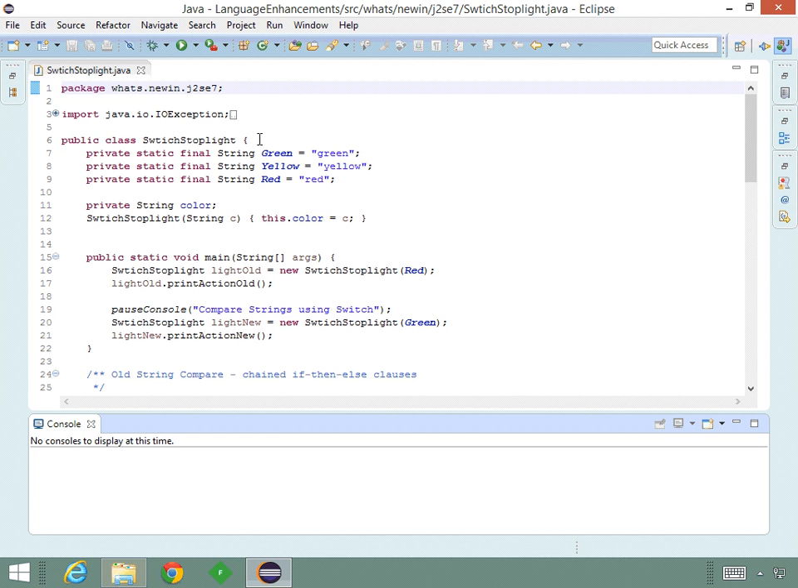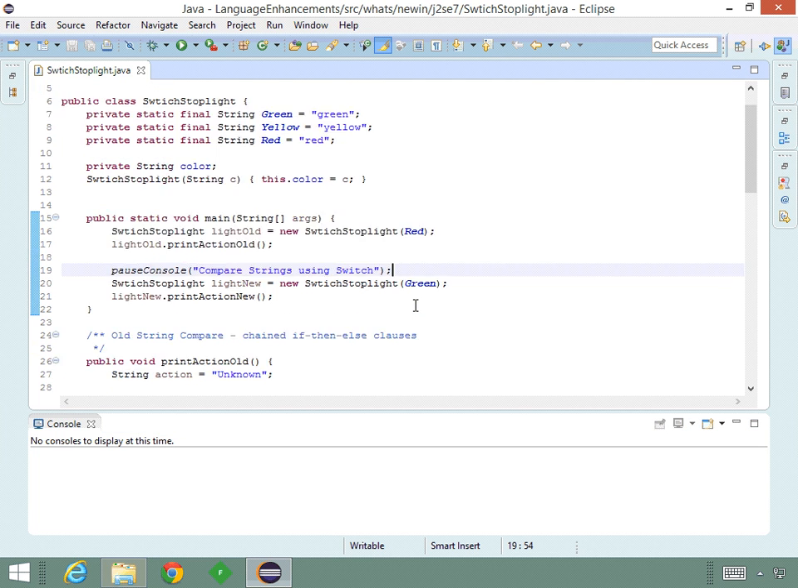Our switch statement class is going to be emulating a stoplight. So it has properties for all the stoplight colors here, green, yellow, and red. Now notice they are all in lowercase. Our main is going to create 2 stoplights, light old and light new. And we're going to give each one of them a different color. Then with the old stoplight, we're going to do print action old and print action new on the second stoplight, pausing between them so we can look at the code.